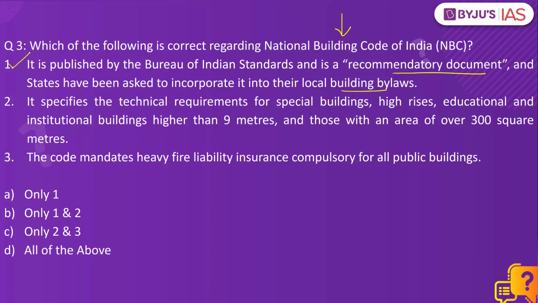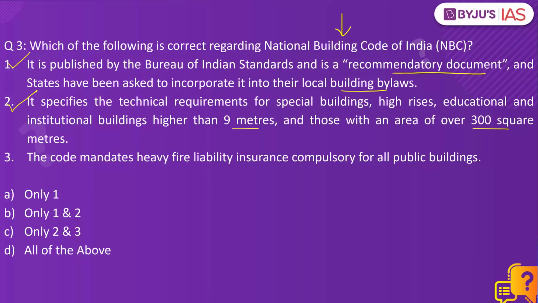So statement 1 is correct. Number 2, it specifies the technical requirements for special buildings, high-rises, educational and institutional buildings higher than 9 meters and those with an area of over 300 square meters. This is factual information and you must remember this for your prelims examination. Statement 2 is correct.